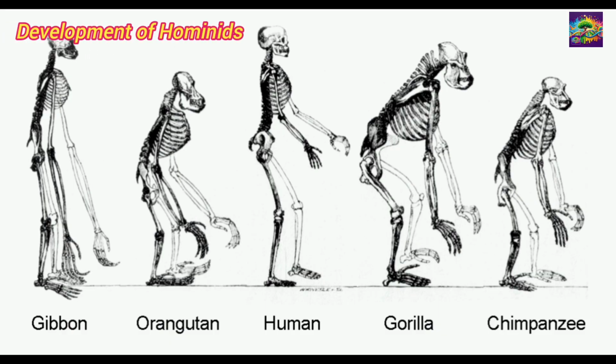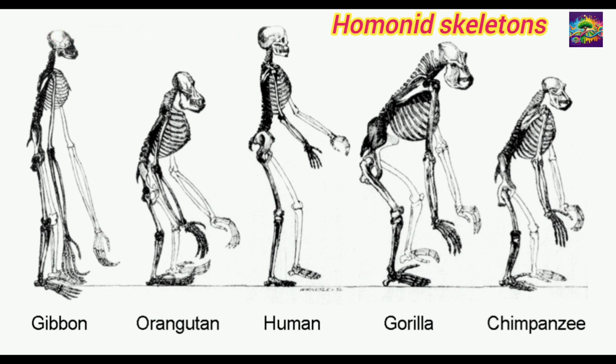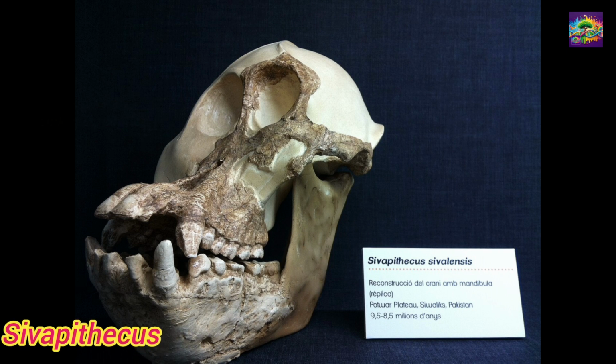Development of hominids. In the later part of the Miocene epoch, hominids, the group of ancestors of humans, evolved. This is significant because it was during this time that the branch emerged which later led to the evolution of humans, Homo sapiens. Sivapithecus. It is a Miocene ape found in the region of modern-day India and Pakistan.